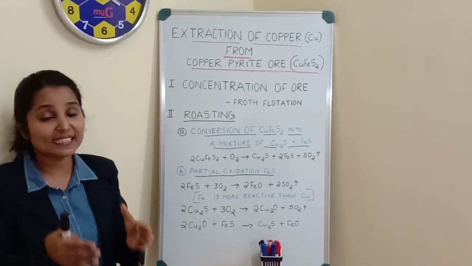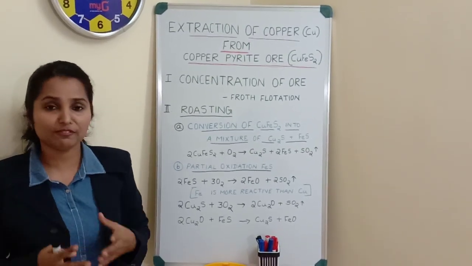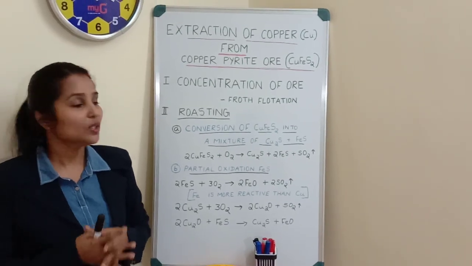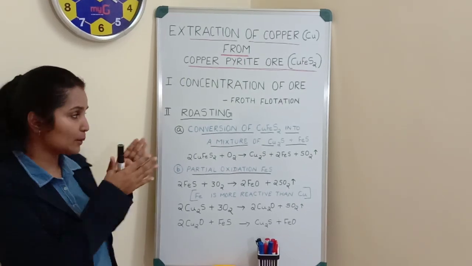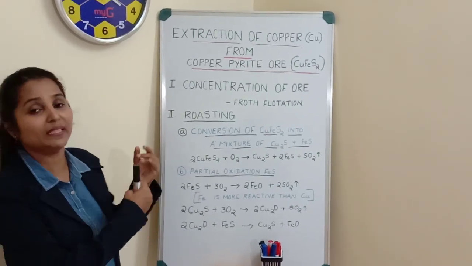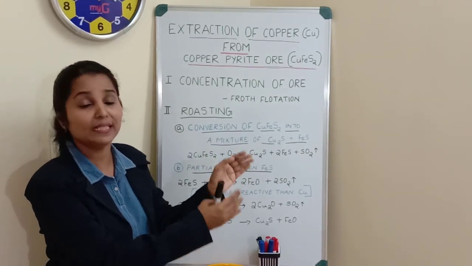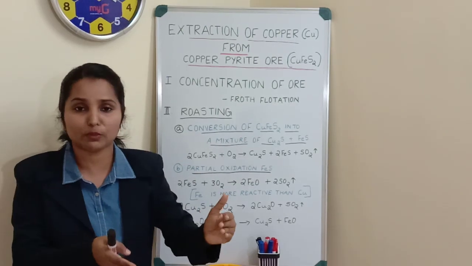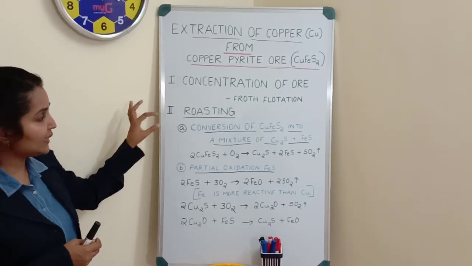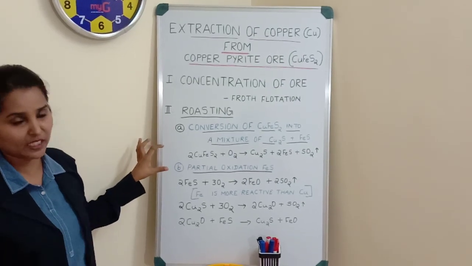Roasting is heating the concentrated ore in excess oxygen. So when we heat it in the presence of oxygen, the metal ore will be converted into corresponding metal oxides. Okay, metal ore will be converted into corresponding metal oxides. So here in this process of roasting, we can have 2 different steps explained.